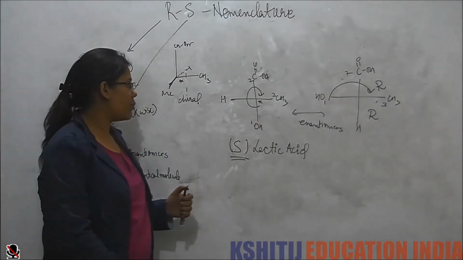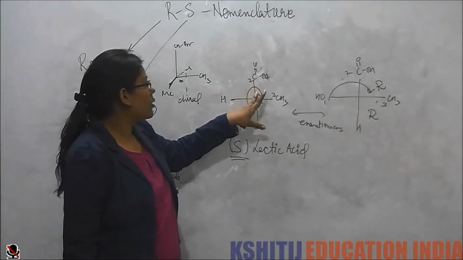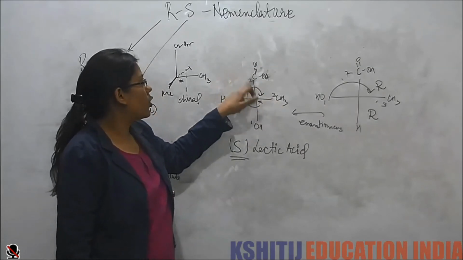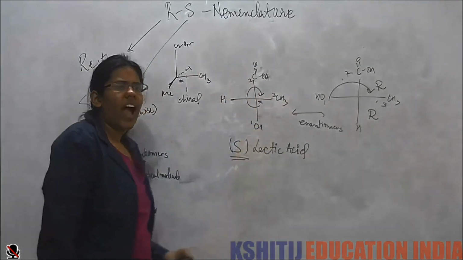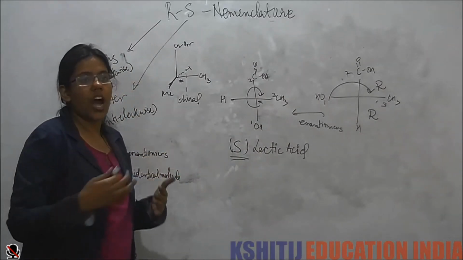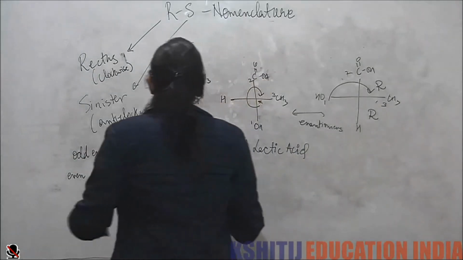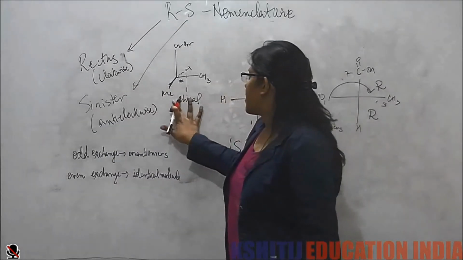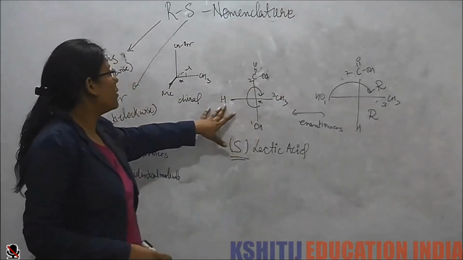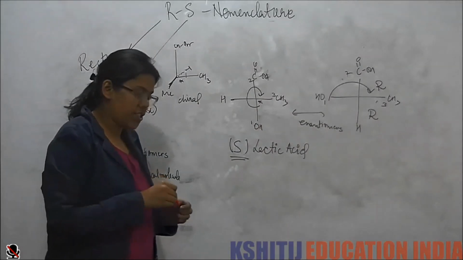What are the CIP rules? The preference is given to the highest atomic number. If the atom is the same, then we go to the next atom. And in case the difference is only of the isotope, then we give the preference to the higher atomic mass. So in the next class, we are going to practice finding some more chiral centers, and we'll assign RS configuration to some more molecules, and then we'll move ahead.